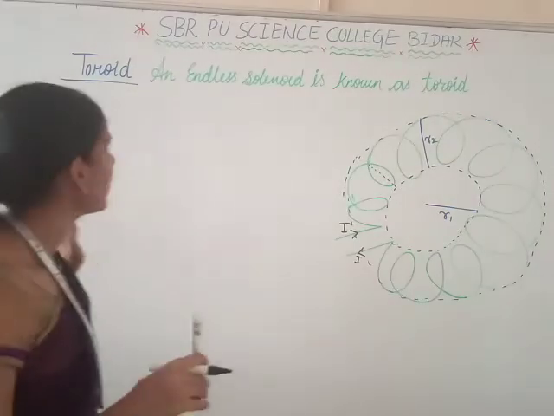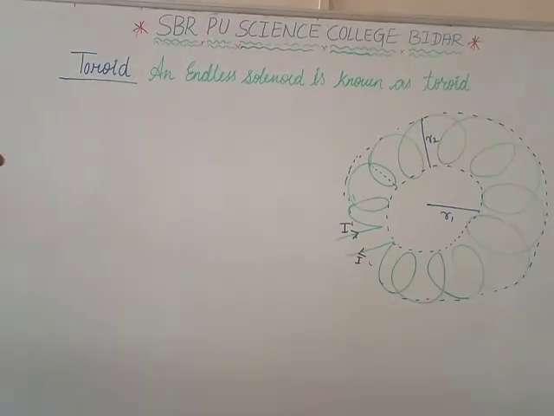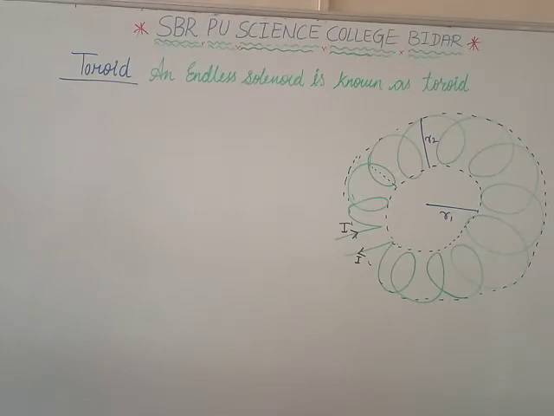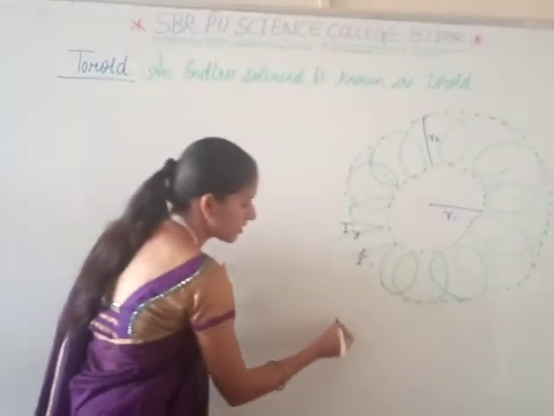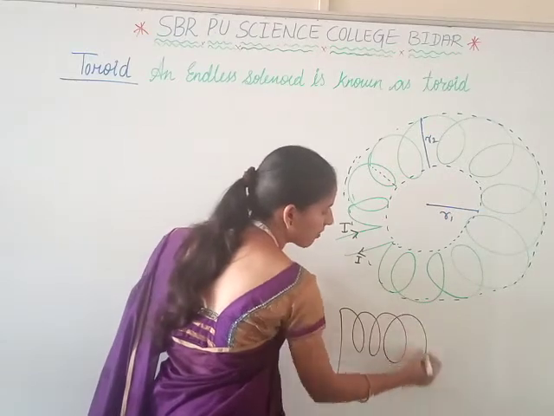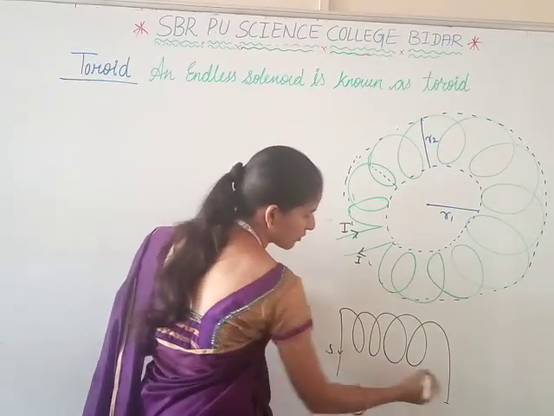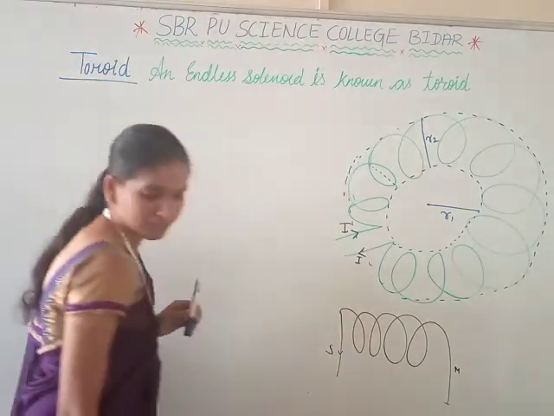Next, we have a toroid. What is a toroid? An endless solenoid is called a toroid. What is a solenoid? A solenoid is an arrangement of a wire in the form of a helix. It has an end here and moves from south to north.